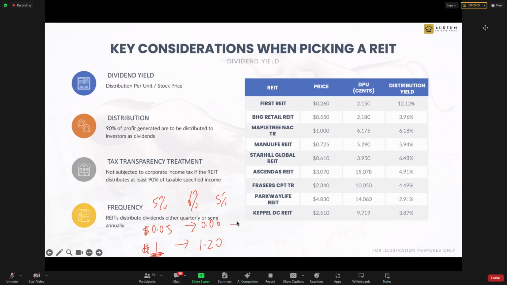Okay. Now that one more year ago was 0.07. So when I buy at $1, my yield will become what? 7%. But will the share price go up now? Yes, the share price will go up. The share price will not go to 140, but at 140 that means people will buy at 5% yield. The share price may go up to 160. So when people buy, it will be less than 5% yield. But why do people still buy?